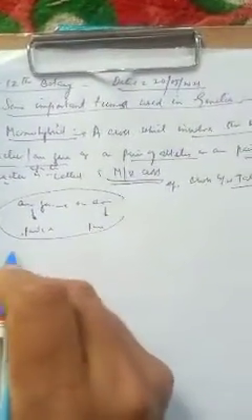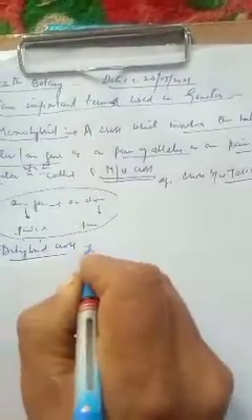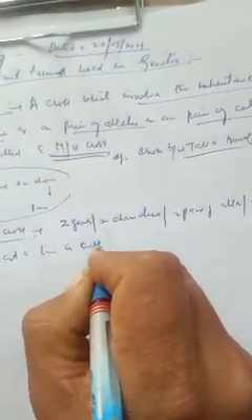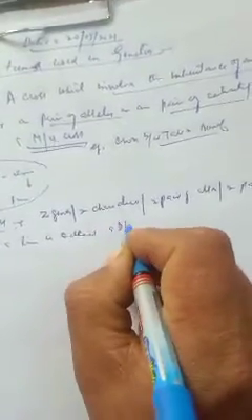Now the 13th term, that is dihybrid cross. A cross which involves the inheritance of two genes, two characters, or two pairs of alleles, or two pairs of contrasting characters at a time is called a dihybrid cross.